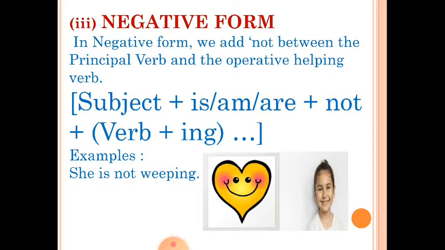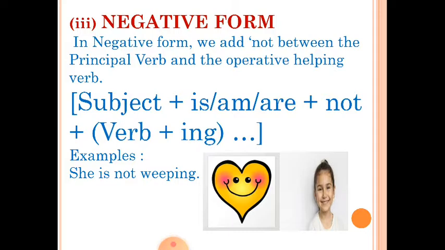Now let us go for the negative form. What do we mean when we say negative form? When we add not, N-O-T, not, in between the principal verb and the operative helping verb. Now let us see the format. Principal verb is the verb that we use. So here the format is subject plus is, am, are plus not plus verb plus ing.